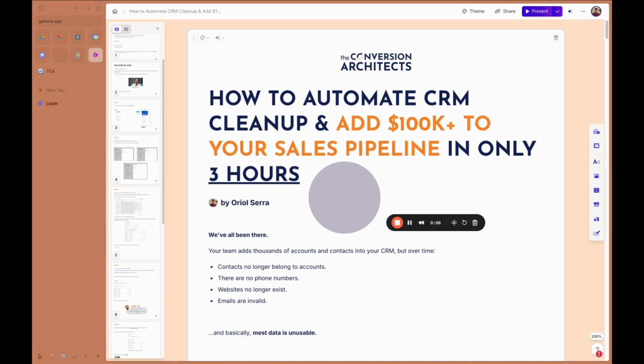The problem is that your reps are using CRM data that is no longer usable. People change their emails, phone numbers, and even the jobs they work in over time. And the email that your reps are using or the phone numbers they're using to call are no longer usable. They're just calling dead numbers. You have to solve this by automatically cleaning and enriching your CRM with up-to-date data, so that at the very least, your reps are sending emails to real inboxes, they're calling real people, and in essence, their chances of closing deals really skyrocket.